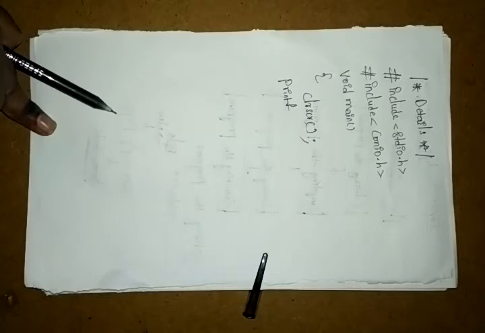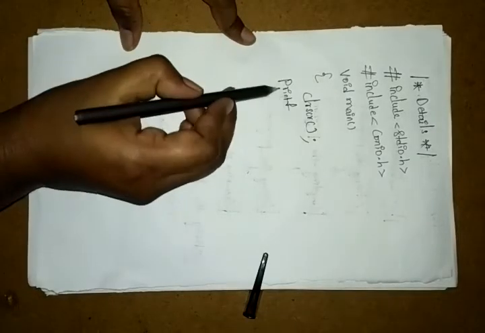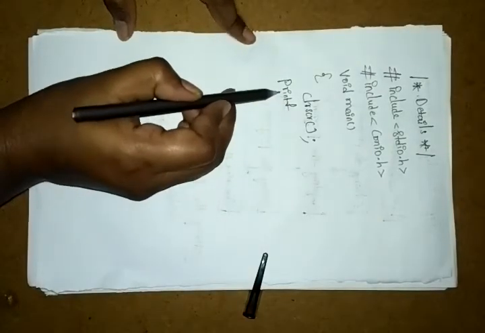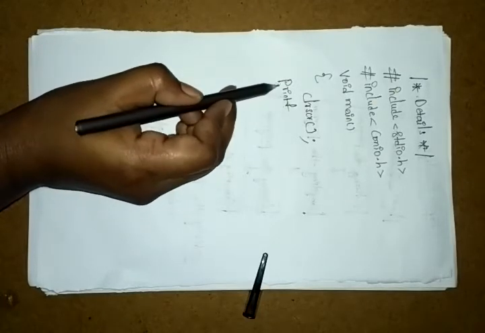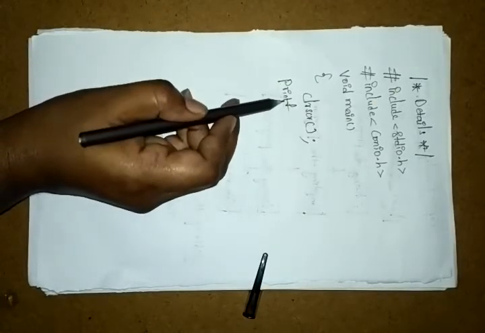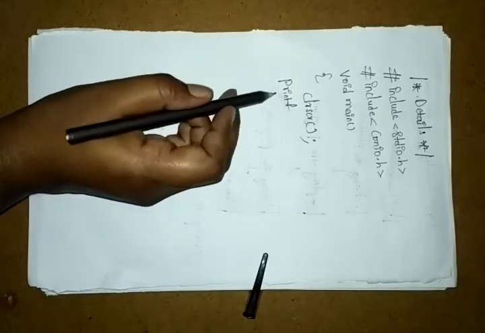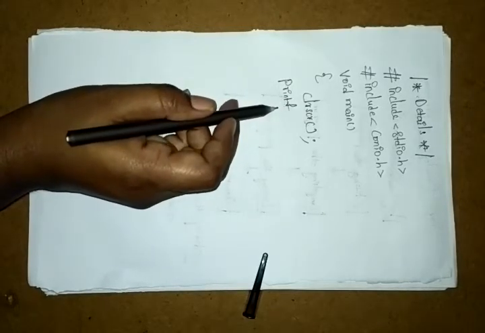And next we have the printf. Printf means the printf function: print, and f means function. This printf function is used to display information on the standard output. Whatever you require, you write in this, and it will be displayed in the output section.